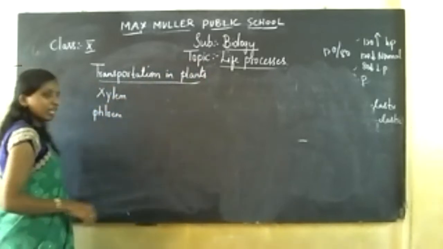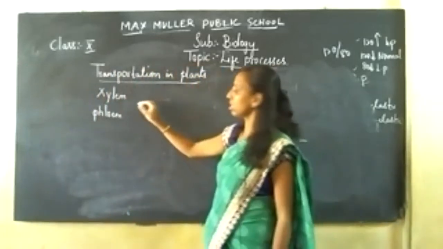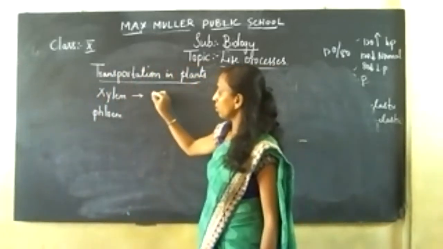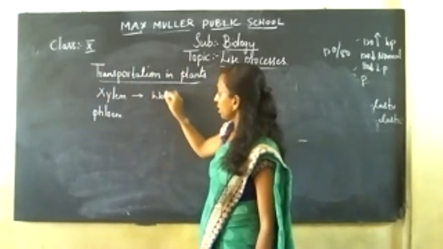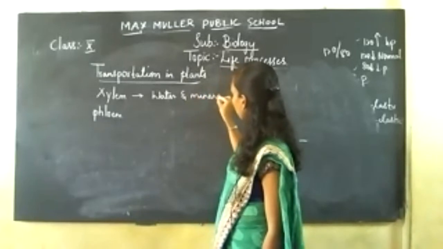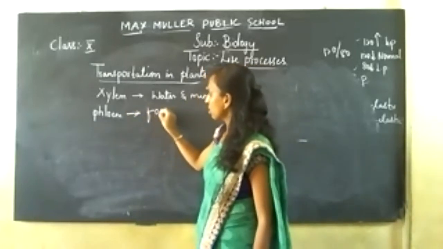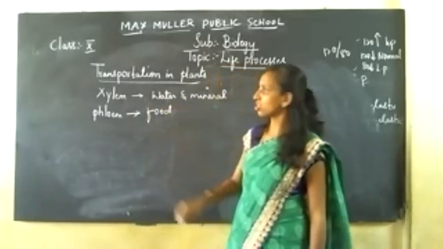So in xylem, what exactly happens? We have already studied this in the tissues chapter in detail last year. Xylem conducts water and minerals, it is the water and mineral conducting tissue. And phloem is considered your food conducting tissue, a vascular tissue.